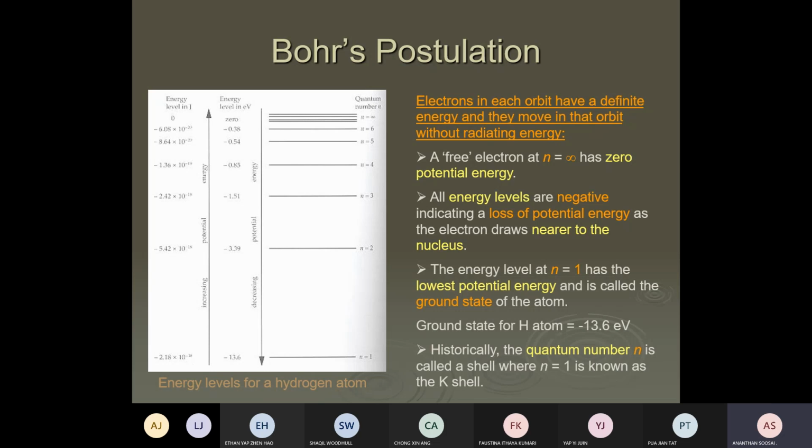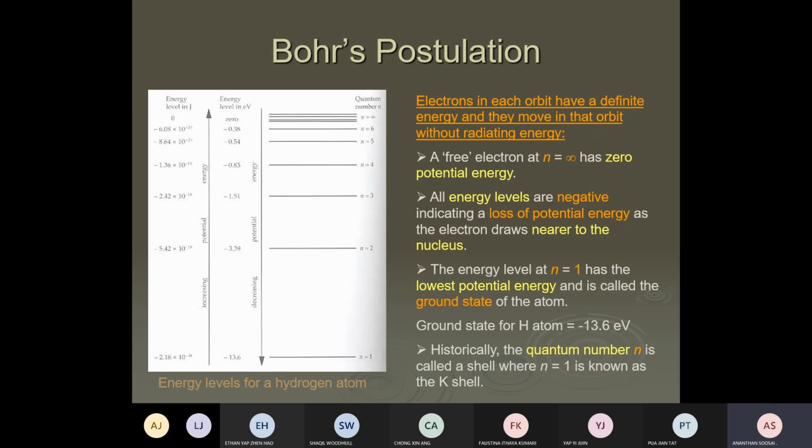When you move away, what happens to your potential energy? It becomes less negative, right? The same thing happens for the electron. Negative 13.6 eV is the lowest potential energy the electron possesses, quite close to the nucleus. But when you go further up to higher energy levels, the potential energy becomes less negative, and at infinity the potential energy is zero, exactly the same as gravity. So when the electron reaches n equals infinity, we say the electron is free, free from the atom, ionized.